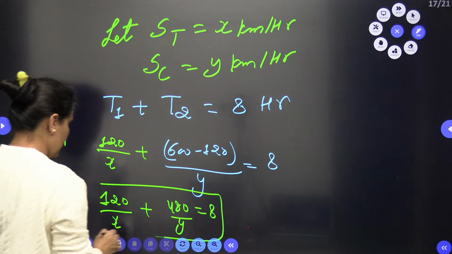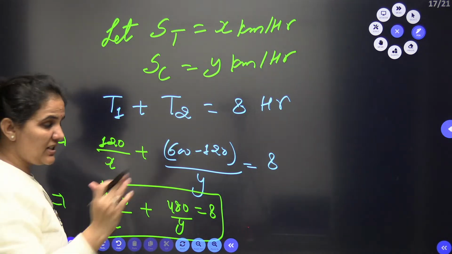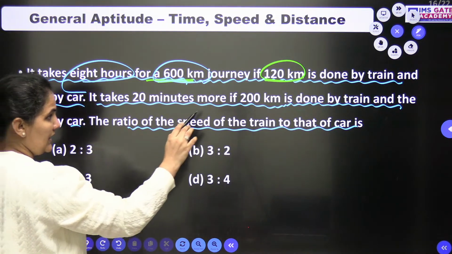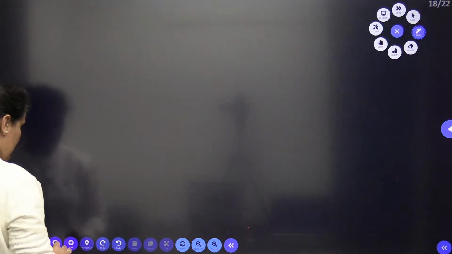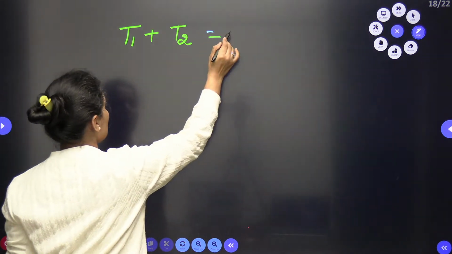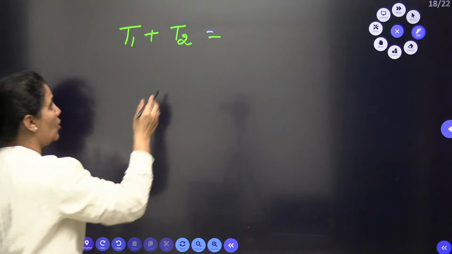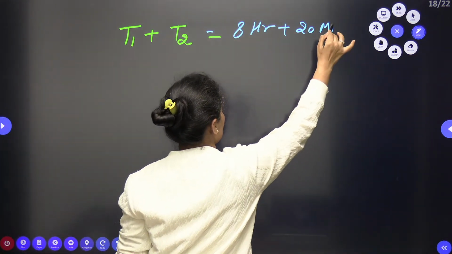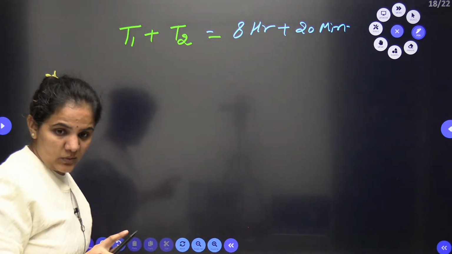Let it be as it is. Okay. Let's come to the second case. In the second case, 200 kilometers by train and the rest by car. So when I go with the second case, again T1 plus T2 is equal to the total time, which is 20 minutes more. So 8 hours plus 20 minutes.